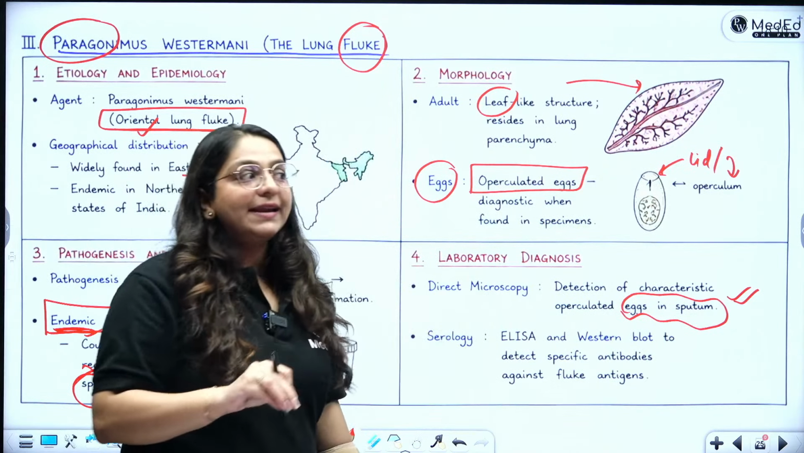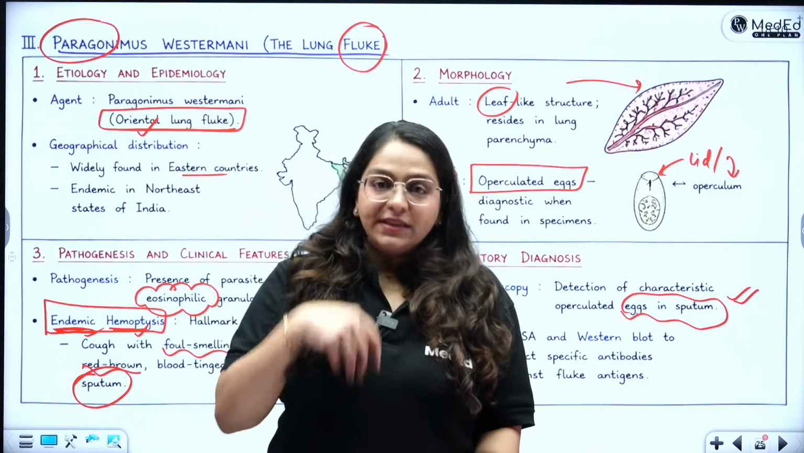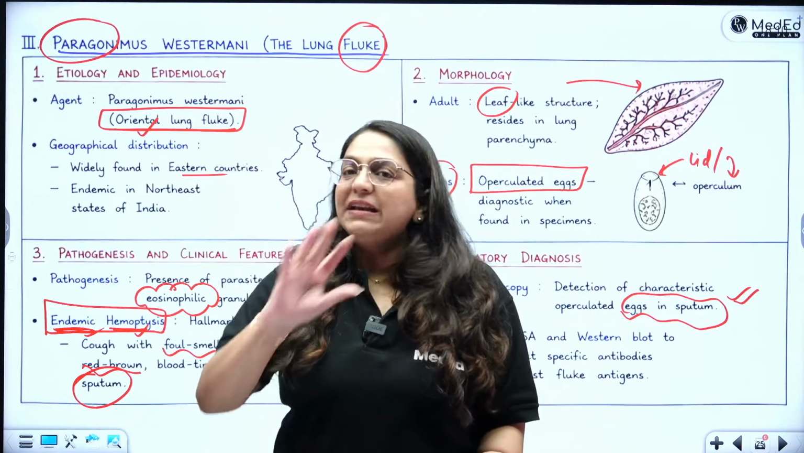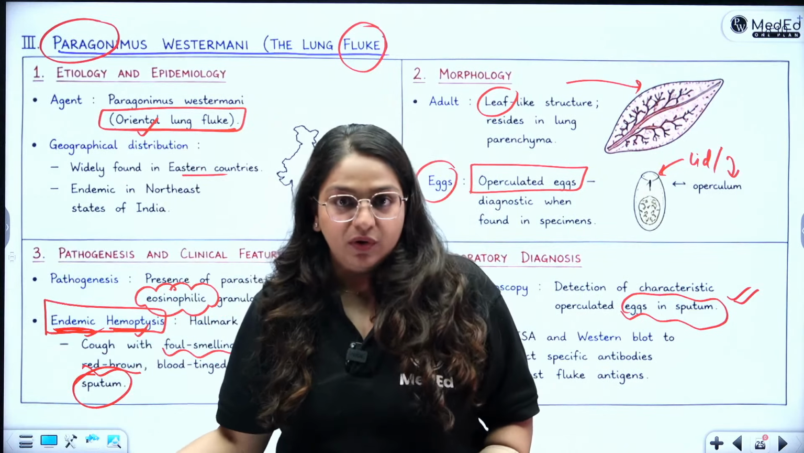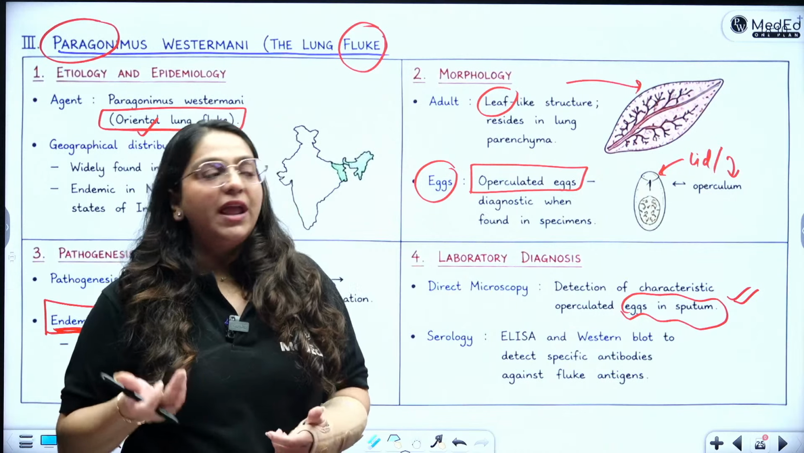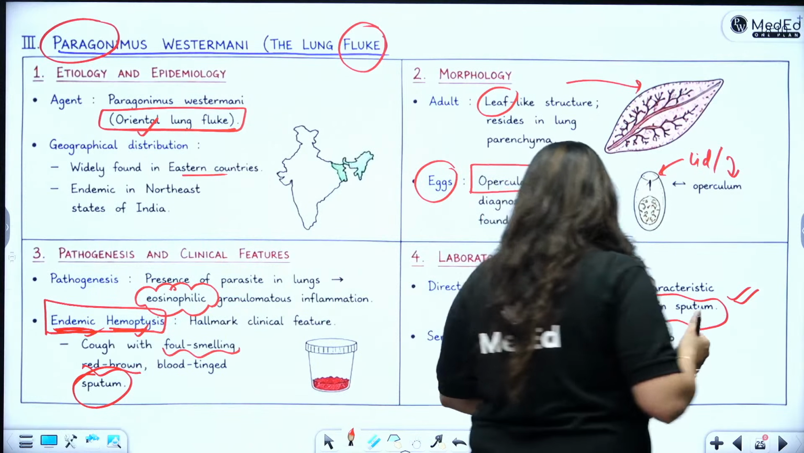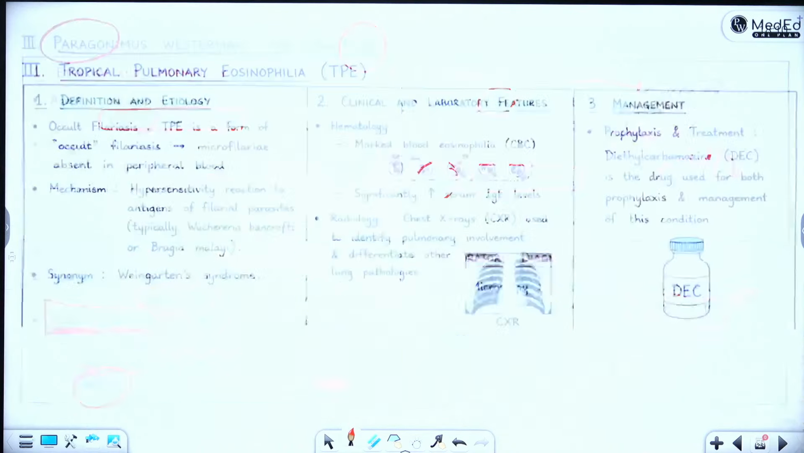They can be detected in the feces under one circumstance: if the person ends up swallowing the sputum, then they can come, but that is not the main diagnostic feature. The main diagnostic feature is that you collect the sputum sample of the patient, and in that sputum sample, you see operculated eggs. So, of course, ELISA and Western blot can be done.